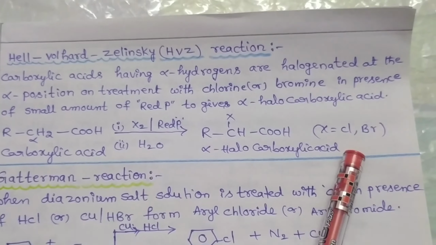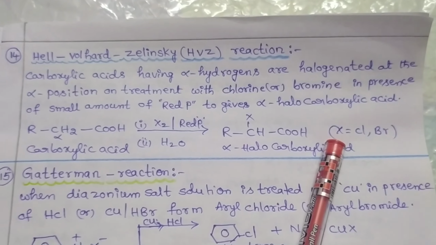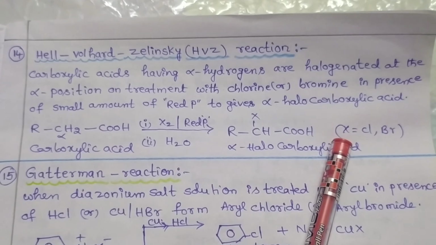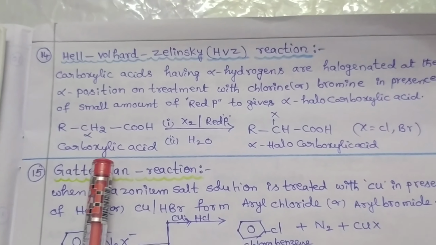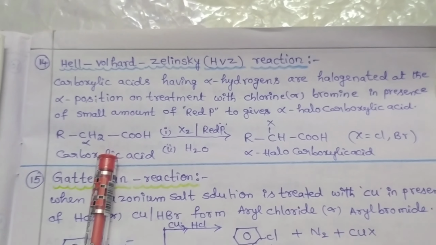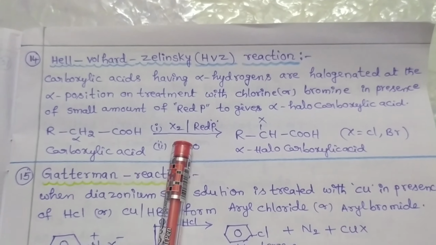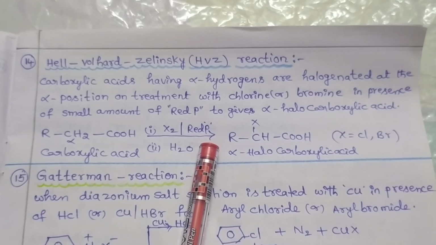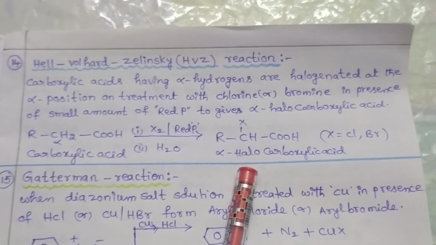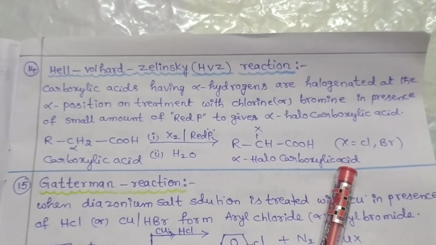Here we can take chlorine or bromine as the halogen. That means in the HVZ reaction, carboxylic acids containing alpha hydrogens are reacted with halogen in the presence of red phosphorus and finally form alpha-halocarboxylic acid as a final product.